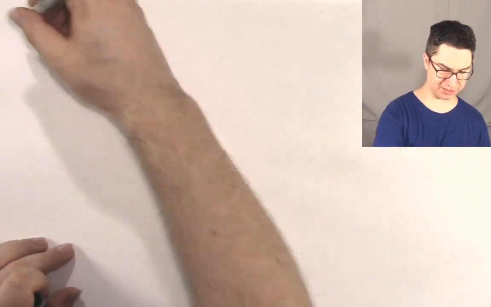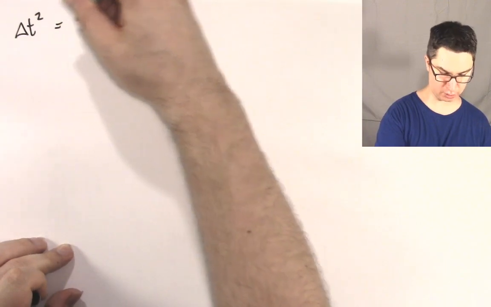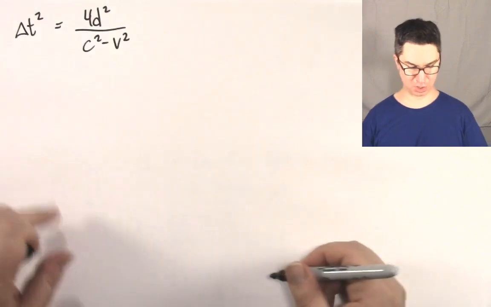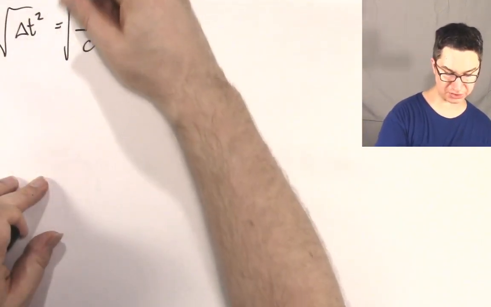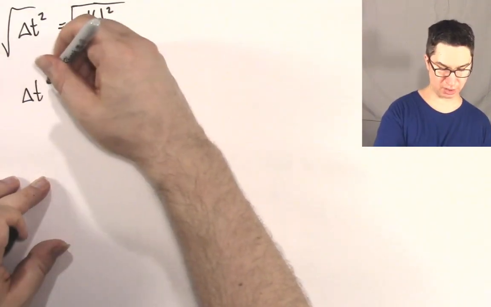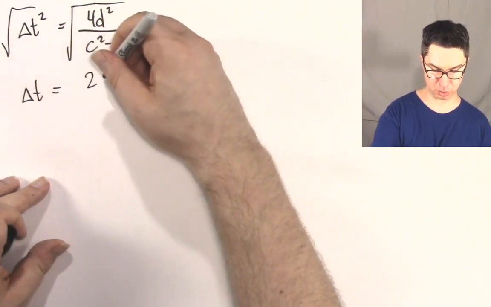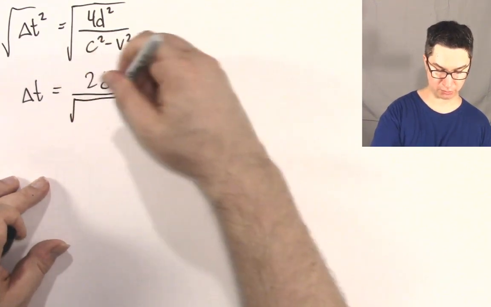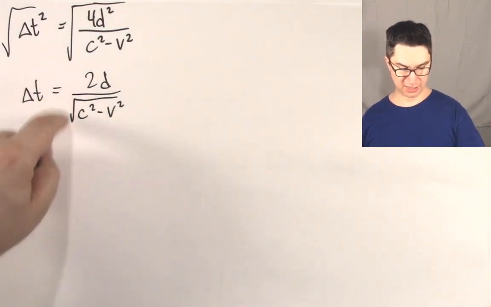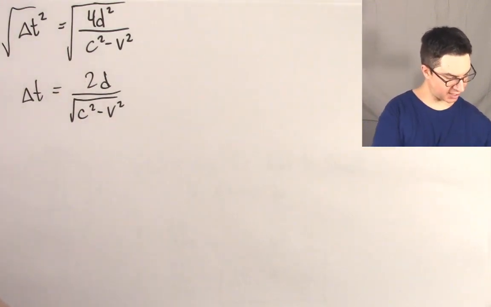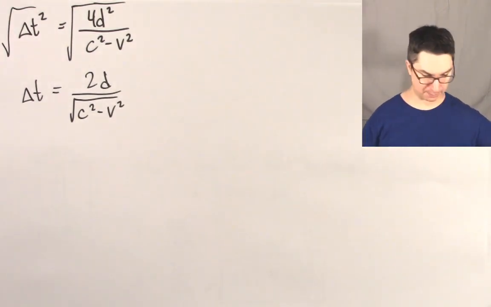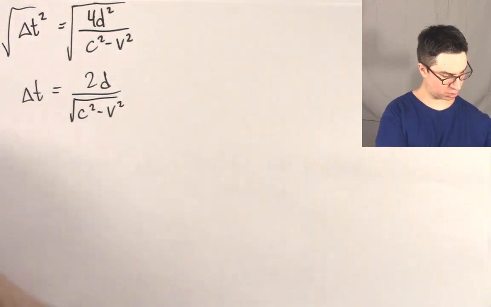We're going to have now delta t squared equals 4d squared over c squared minus v squared. We're going to square root both sides now, and that's going to give us a really interesting result. Delta t is going to equal 2d over the square root of c squared minus v squared. Now you might notice that we're really close. If you go back in your notes a little bit, you might notice that we're really close to what was called the proper time.